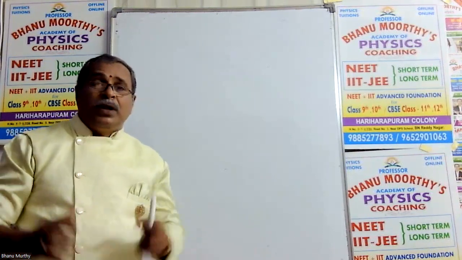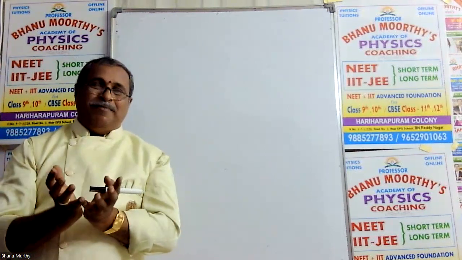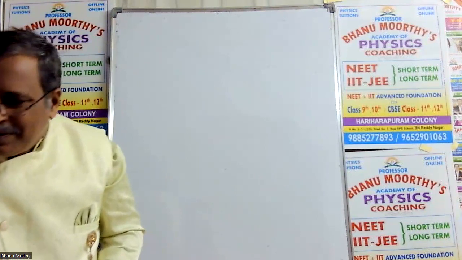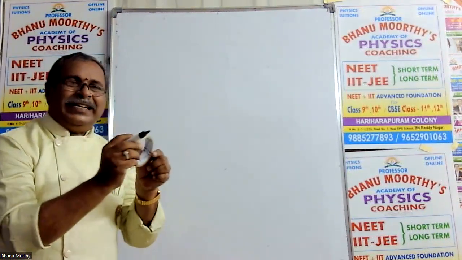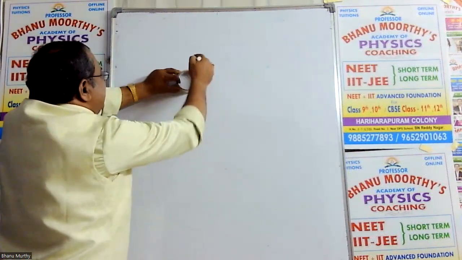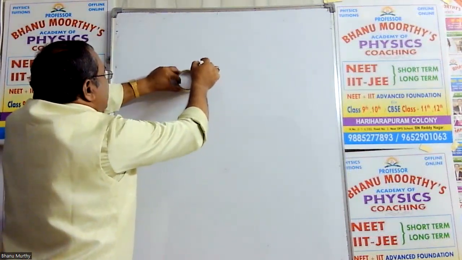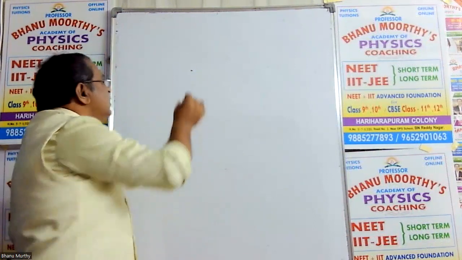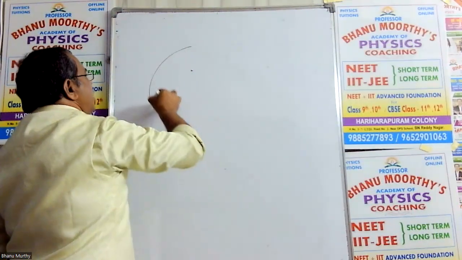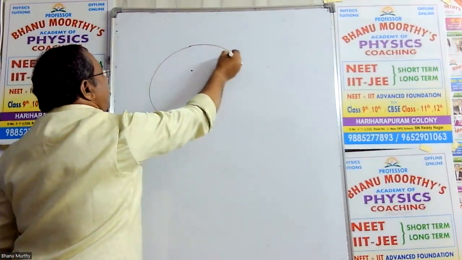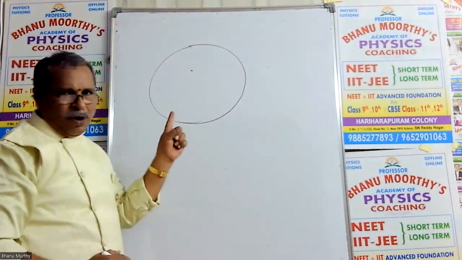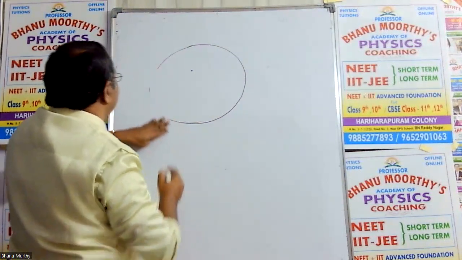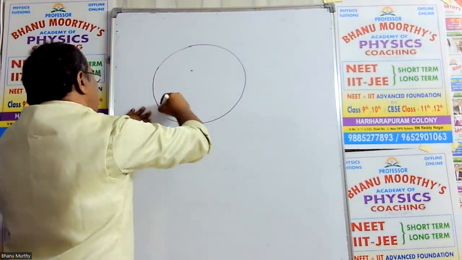The third concept: I am selecting one metal ball. I am doing a practical experience now with a practical article. I am drawing one metal ball like this. This is the metal ball, and I am placing it on the lowest step. This is the metal ball I selected. It should be exactly spherical in shape.